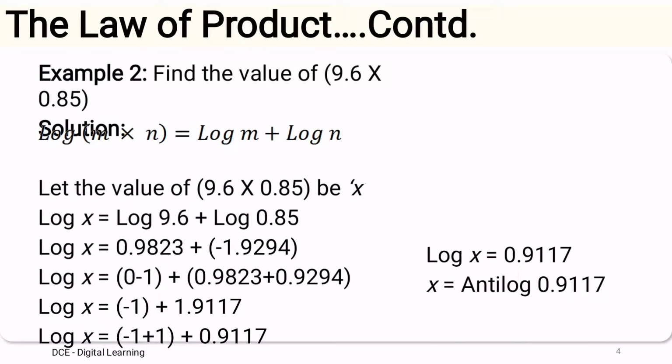So the x value is the antilog of 0.9117. The antilog value for 0.9117 is 8160. Here the characteristic is 0 and it is positive. So 0 plus 1 will be the number of integral digits in the result. So the final answer is 8.160.